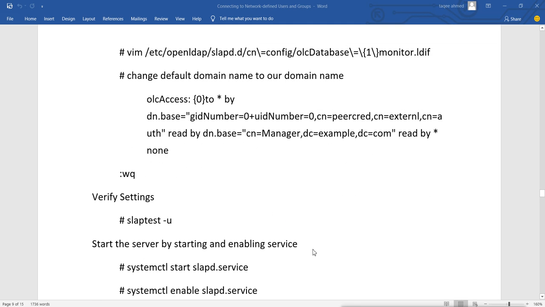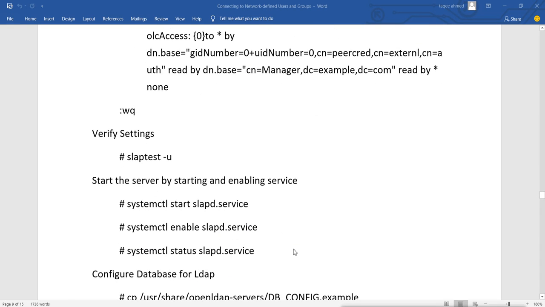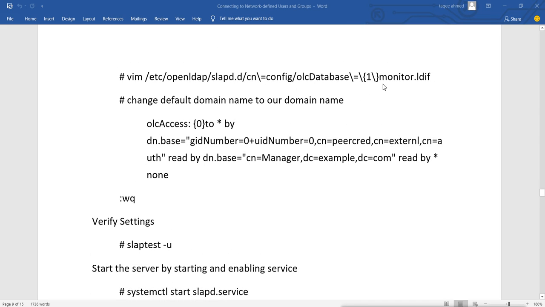Now after doing this, we will check the settings we have done by using the command slaptest -u, and after that we can start the service. After this configuration, we can start the service. The service for the LDAP is slapd.service. We will start the service, enable it to make it enabled by default, and also check the status to see that everything is okay. So let's do this first. We will change this monitor.ldif file, change the name of the domain, and then we will test our settings.